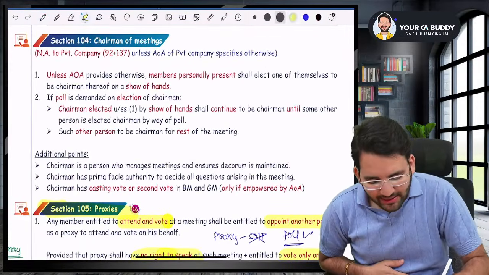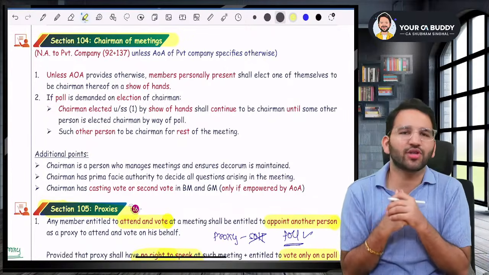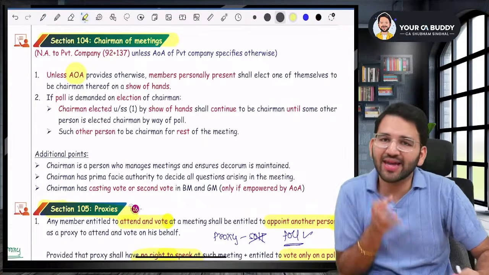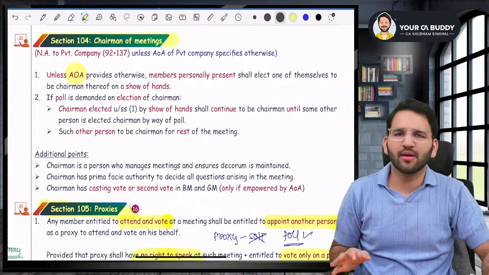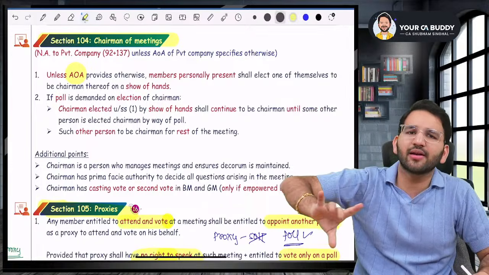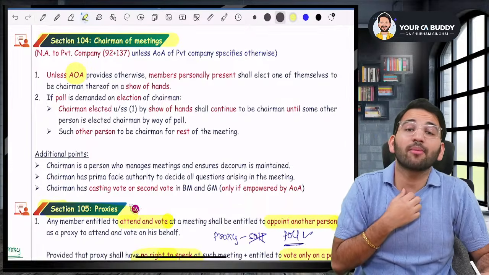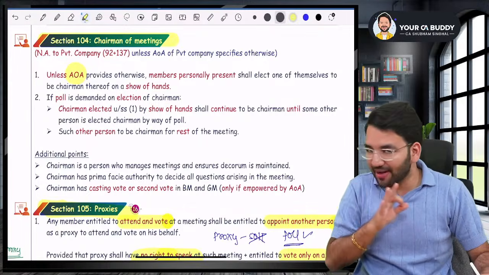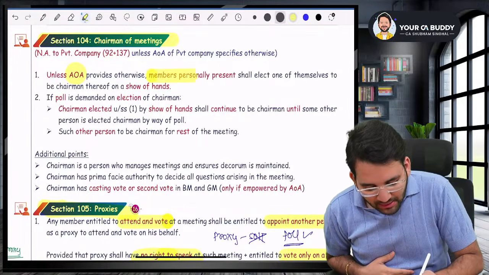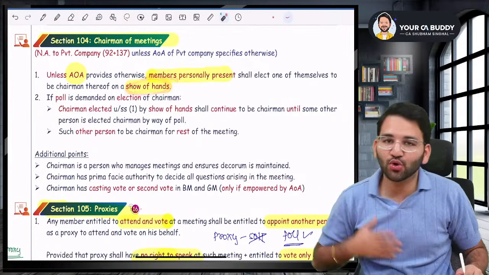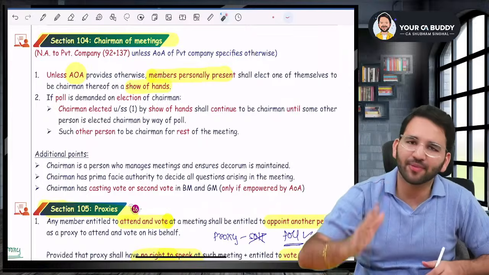Chairman of a meeting. Please listen to me very carefully. How do you appoint the chairman of a meeting? So, the first thing is AOA. In AOA, you can clearly write who is the chairman. For example, in Reliance, it is clearly written that Mukesh Ambani will be the chairman of a general meeting. We are talking about general meeting here. But sir, if they have not written anything, then the members personally present will select by show of hands. They'll select someone to be a chairman.